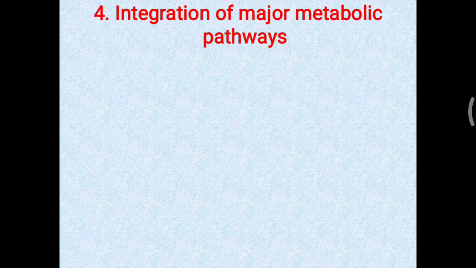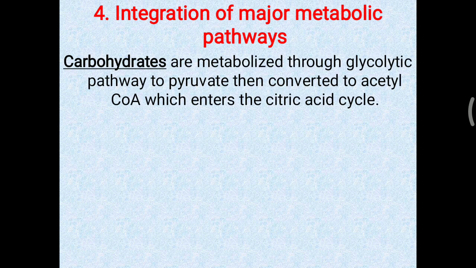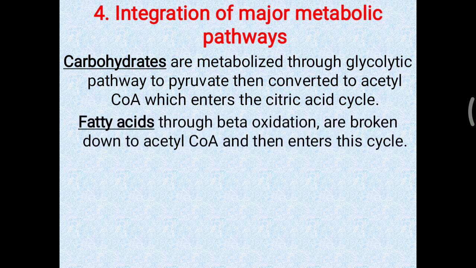So that is called the final common oxidative pathway. The TCA cycle is called the integration of all major metabolic pathways. First, carbohydrates are metabolized through the glycolytic pathway. So glycolysis, glucose to pyruvate formation. Then this pyruvate can be converted into acetyl CoA, which enters the TCA cycle. Another is fatty acids. Through beta oxidation, fatty acids are broken down to acetyl CoA and then enter this cycle.